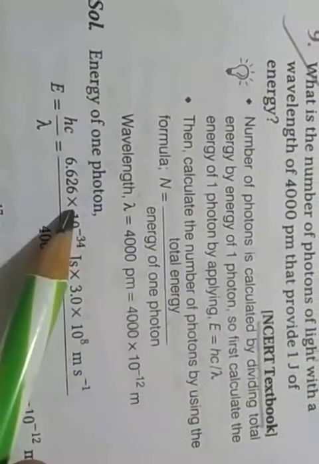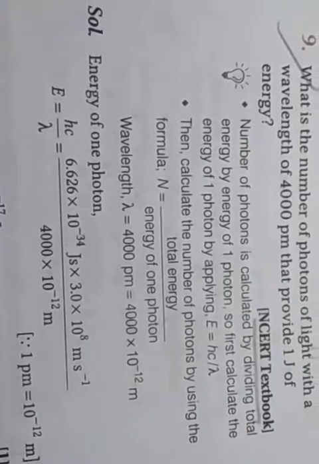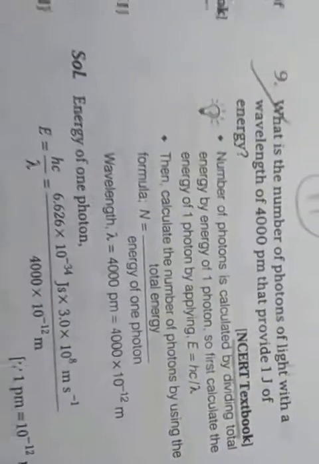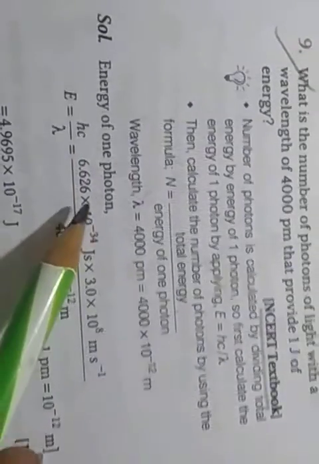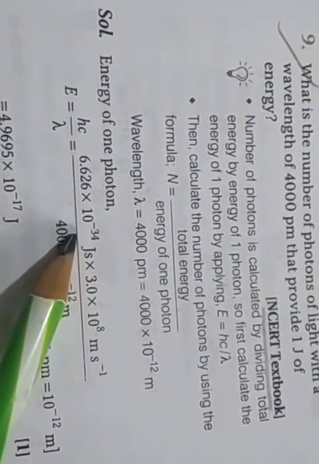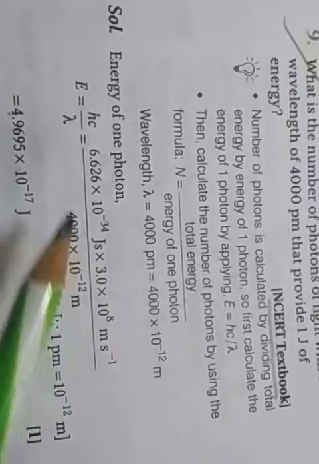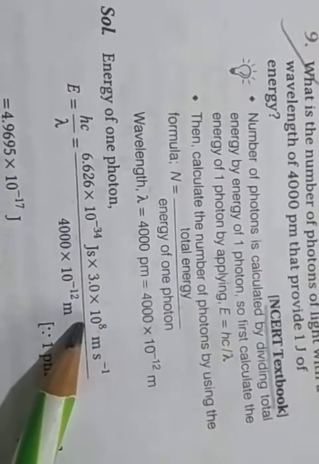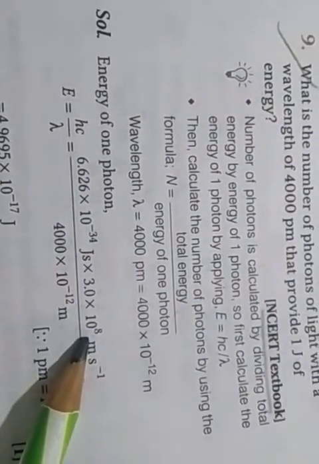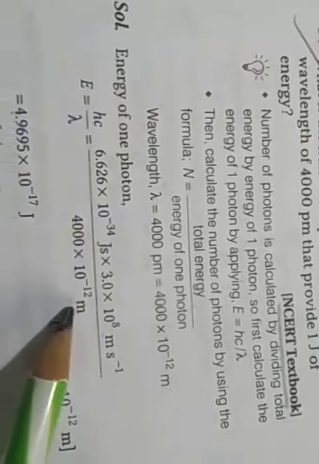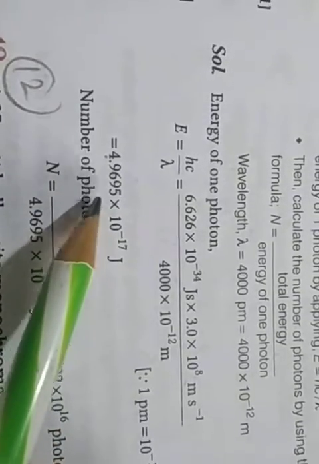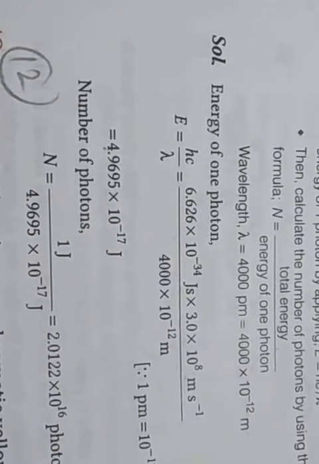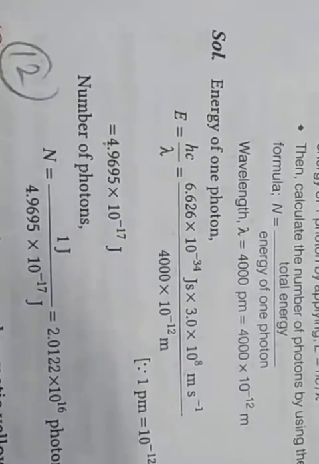So energy of one photon, E is equal to hc upon lambda. h is the Planck constant, value 6.626 into 10 to the power minus 34 joule second. c is the speed of light, 3.0 into 10 to the power 8. Lambda is 4000 into 10 to the power minus 12 meter. So calculate, the value comes 4.9695 into 10 to the power minus 17 joule.